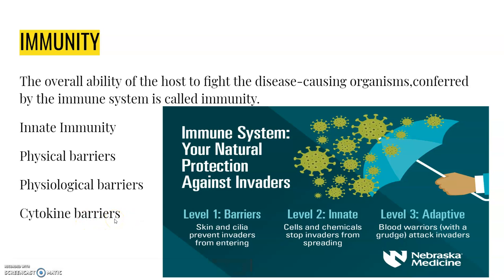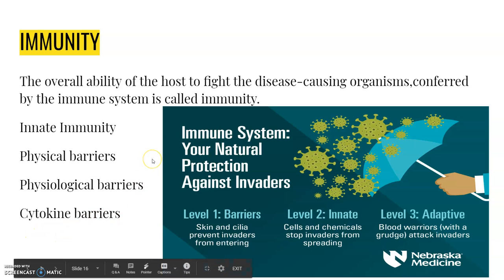And another type is the cellular barrier. Certain types of leukocytes, WBCs in our body, polymorphonuclear leukocytes, also called PMNL neutrophils, and monocytes and natural killer types of lymphocytes in the body, as well as macrophages in the tissues, can phagocytose and destroy these microbes which are entering our body.